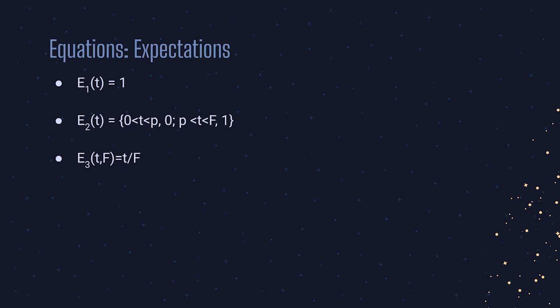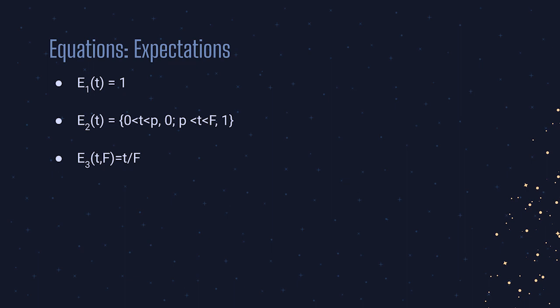For expectations, we created 3 different equations to model each of the 3 methods of placing expectations given in the guidelines. Each equation lands between 0 and 1, meaning that expectations can also be represented as a percentage. For E sub 1, full expectations are placed the entire trip, so the equation is a constant 1.